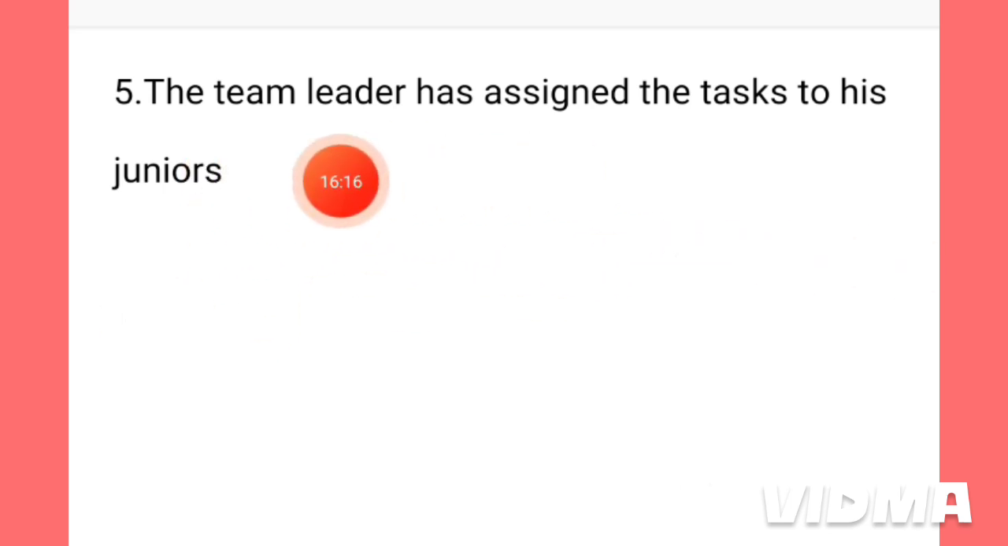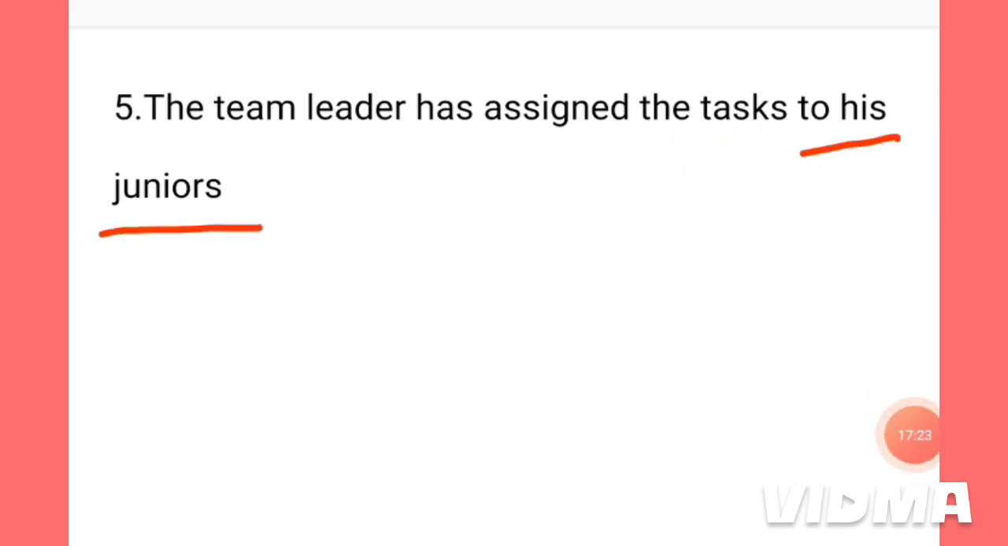Now see, we will make the passive voice of the sentence in the same way. Actually, this sentence is in the present perfect tense. That is why has been used here. The team leader, this is the subject. Has is the auxiliary verb. Assigned, this is the main verb. The tasks, this phrase is the object here. To his juniors, this is the other parts of the sentence.